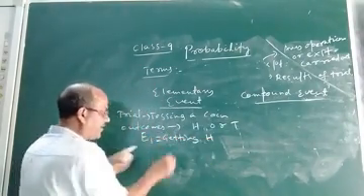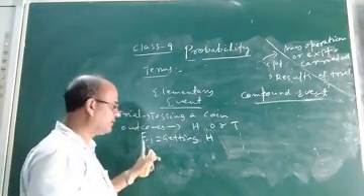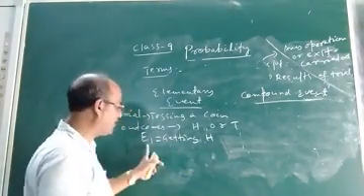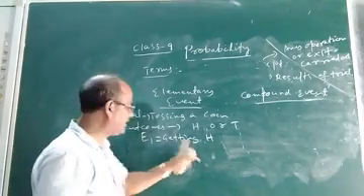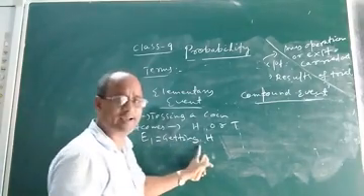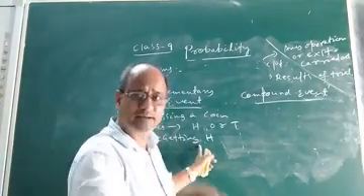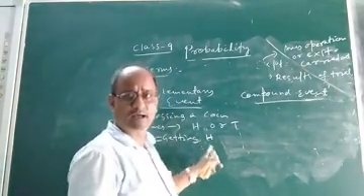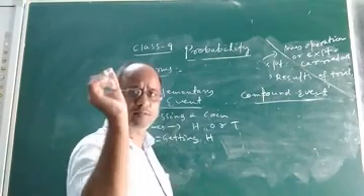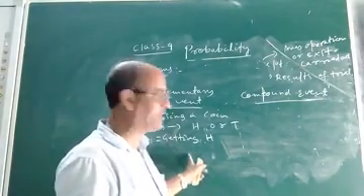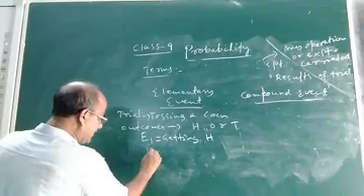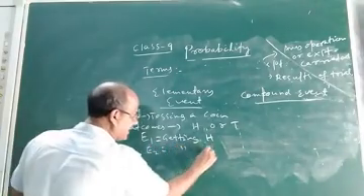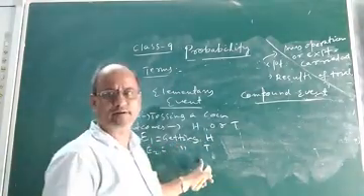For example, getting head. Let us denote getting head by the symbol E1. So here getting head is an elementary event, because it is a single outcome of the trial. Similarly, getting tail is also an elementary event.